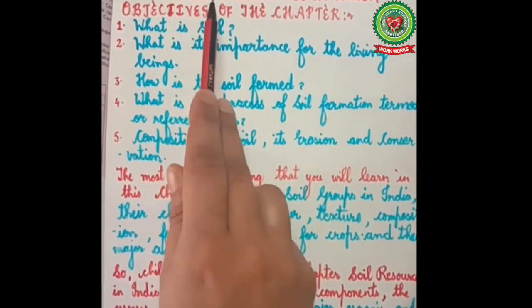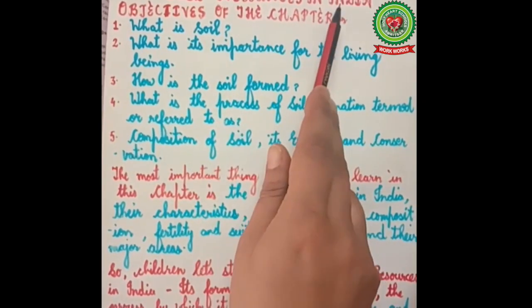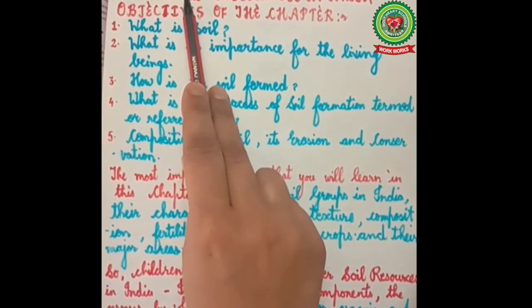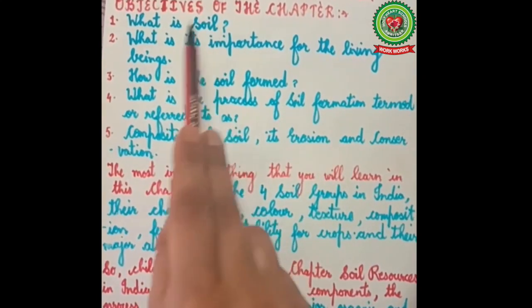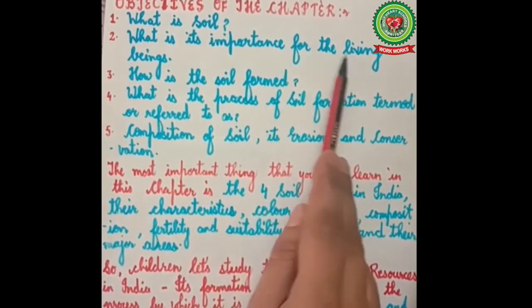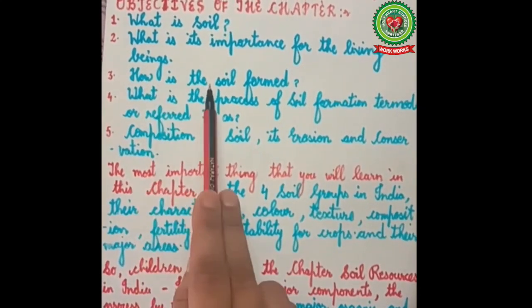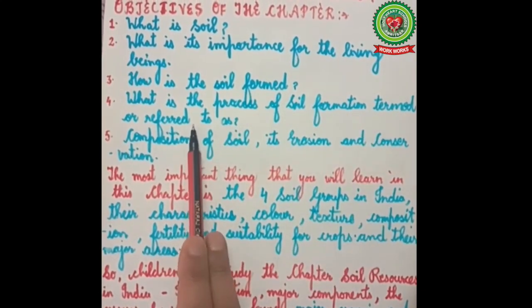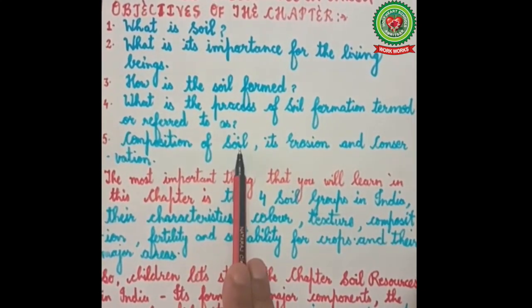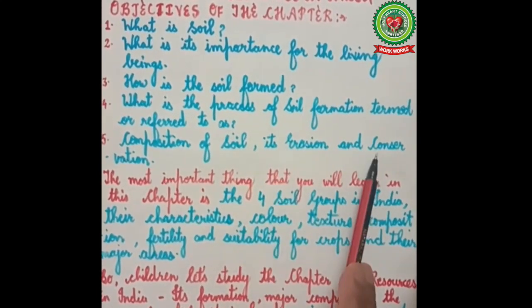Children, our topic for today is soil resources in India. But before starting this chapter, we must know the objectives of the chapter. What is soil? What is its importance for living beings? How is the soil formed? What is the process of soil formation termed or referred to as? Composition of soil, its erosion and conservation.